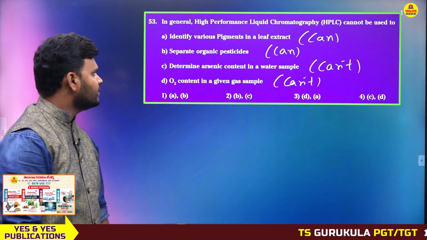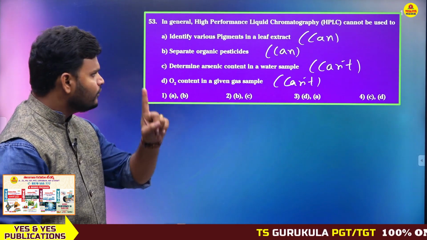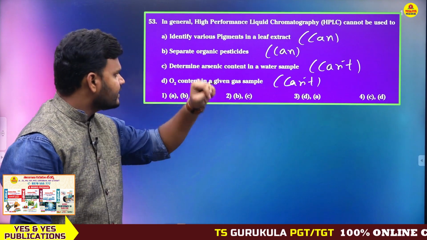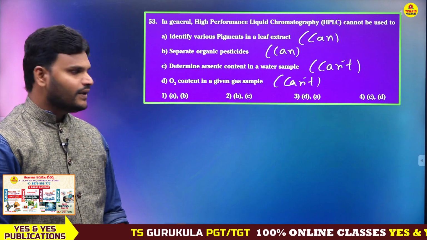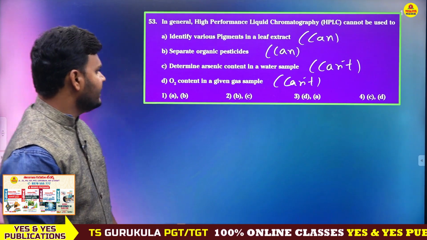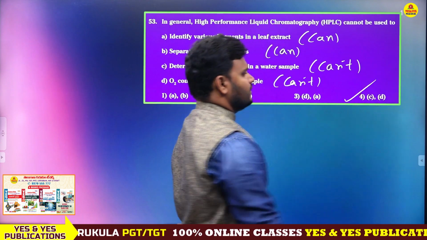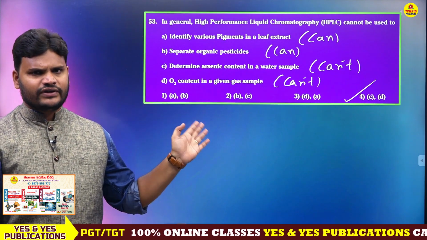Okay, here what is the question? HPLC cannot be used to determine arsenic content in a water sample and O2 content in a given gas sample. Then C and D, the fourth option, is the correct answer. This is also a very simple question.